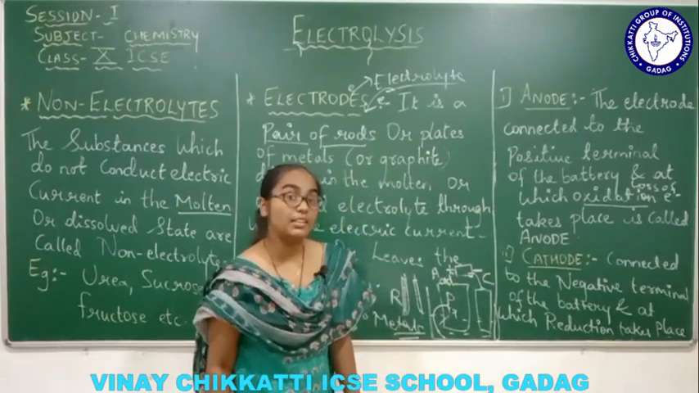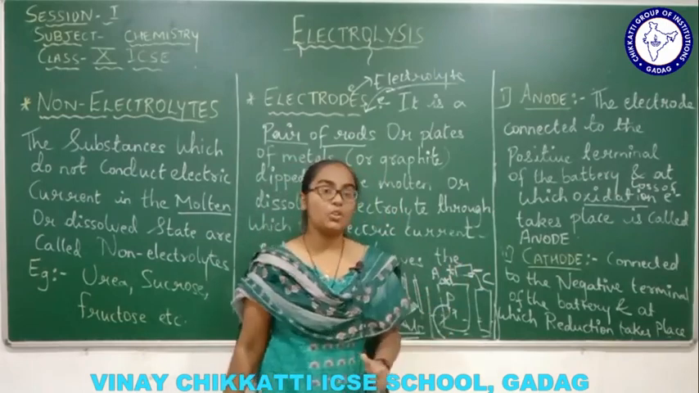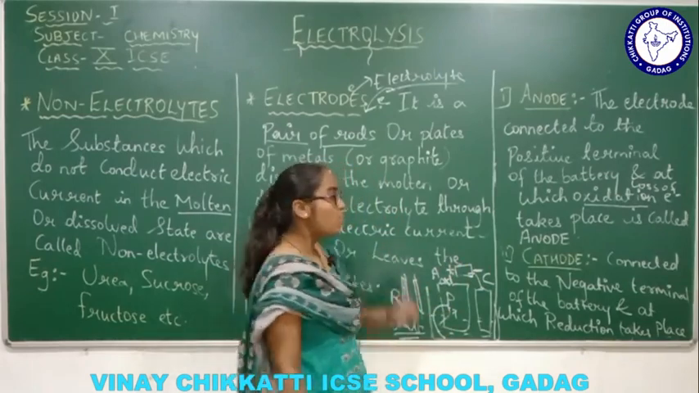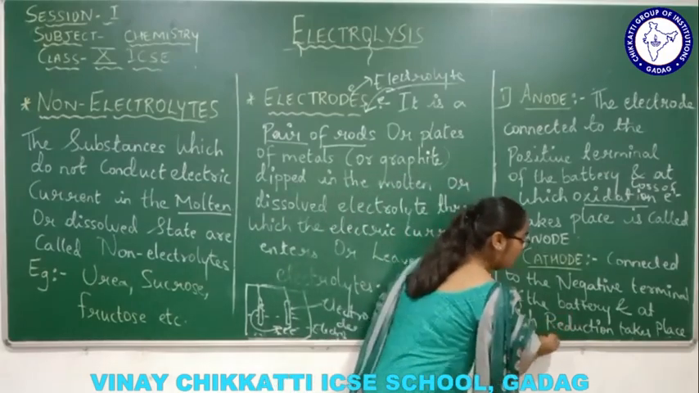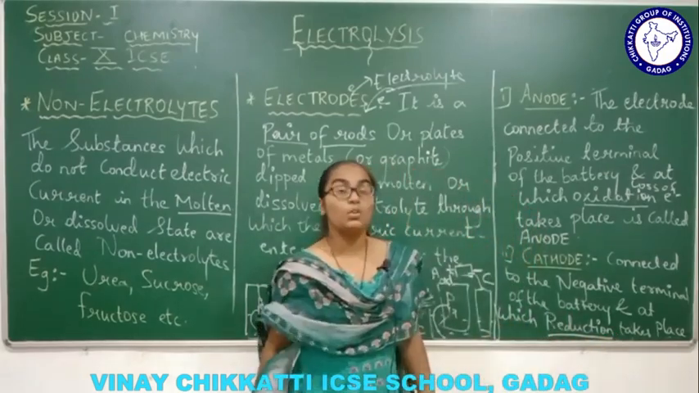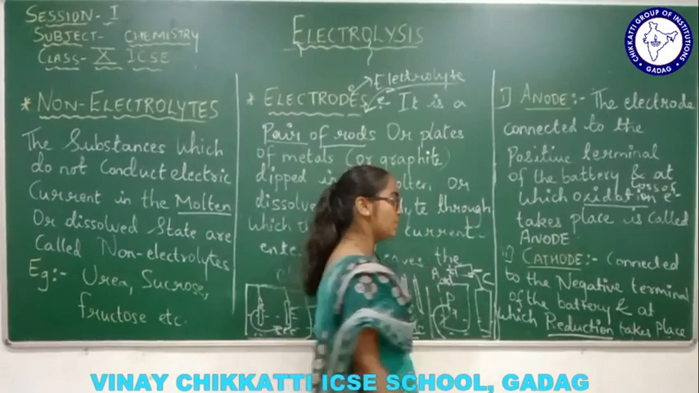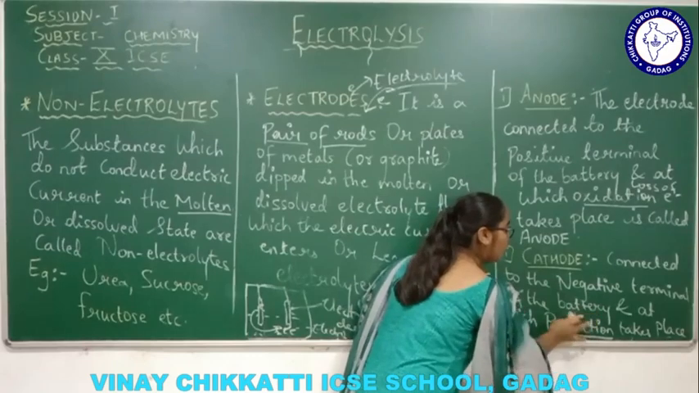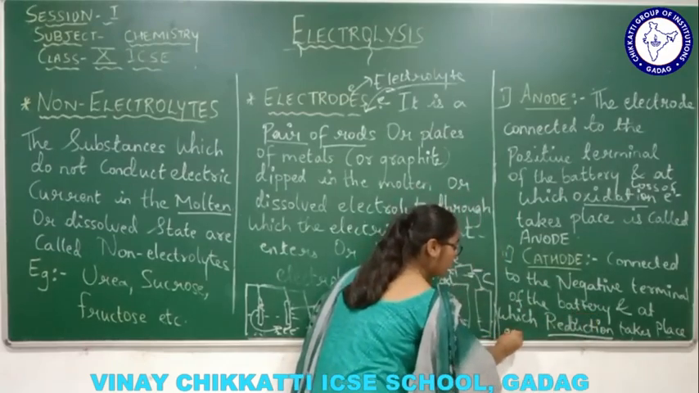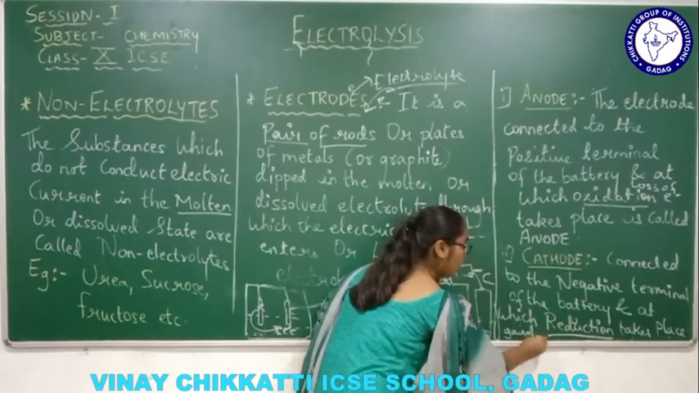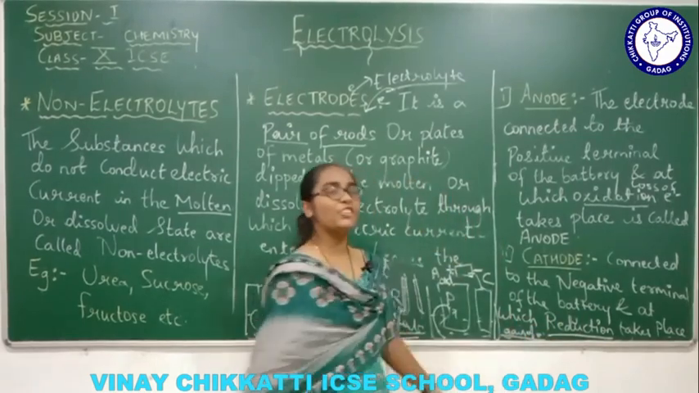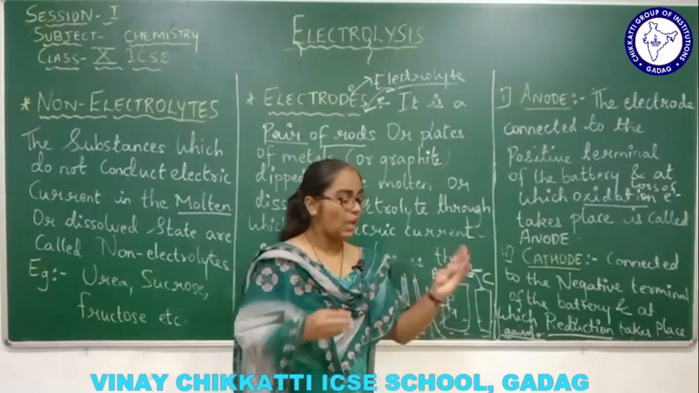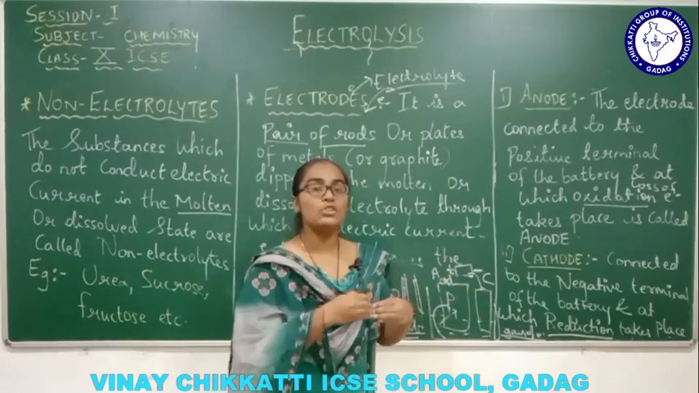And here what will take place? Here the reduction process will take place. Reduction means gain of electron. Here I will write down: gain of electron. So gain of electron is nothing but reduction. So anode and cathode are exactly opposite to each other.